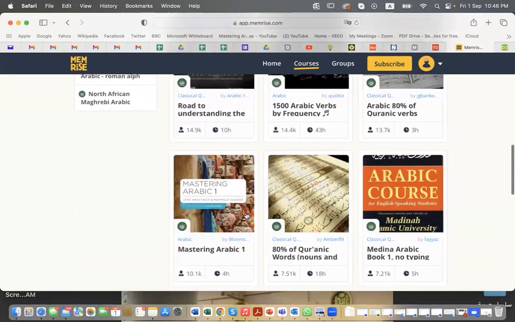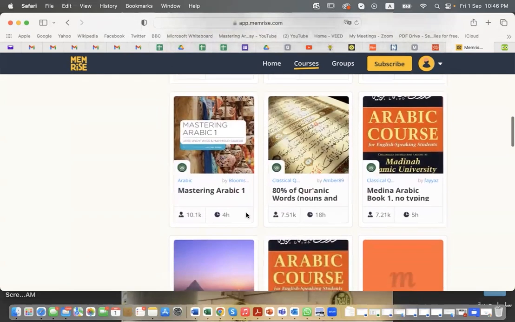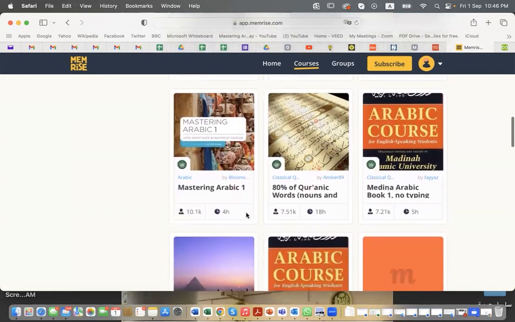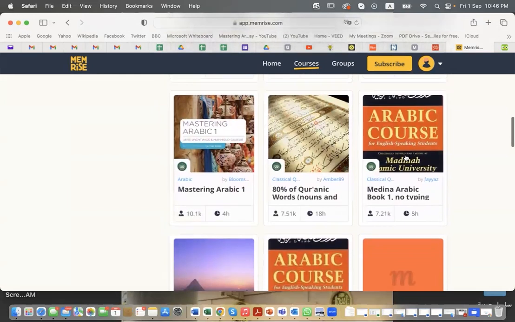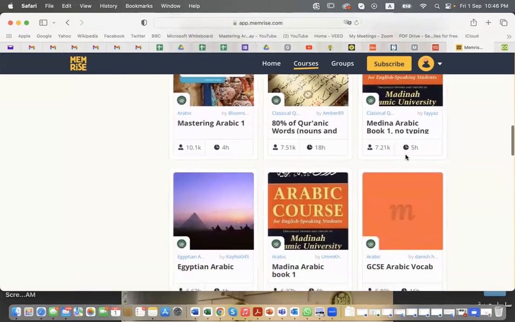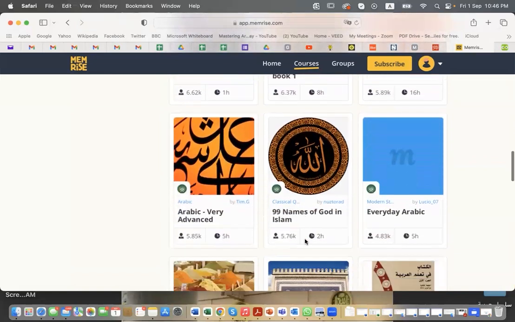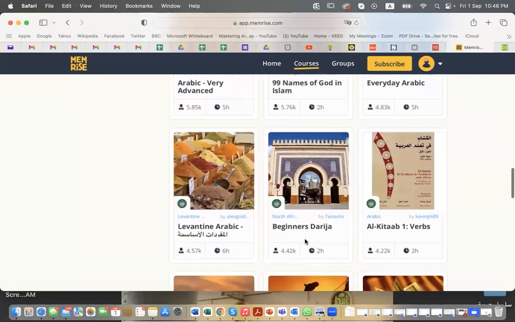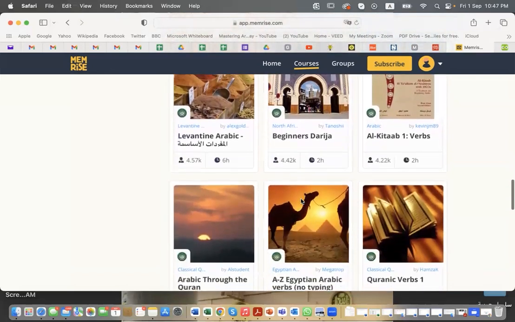And also the app has covered lots of the books that lots of you work on. So we have Mastering Arabic 1. We have the Medina book, all the book one, and there is more. Al-Kitab is here. I don't really use Al-Kitab, but it is still here.